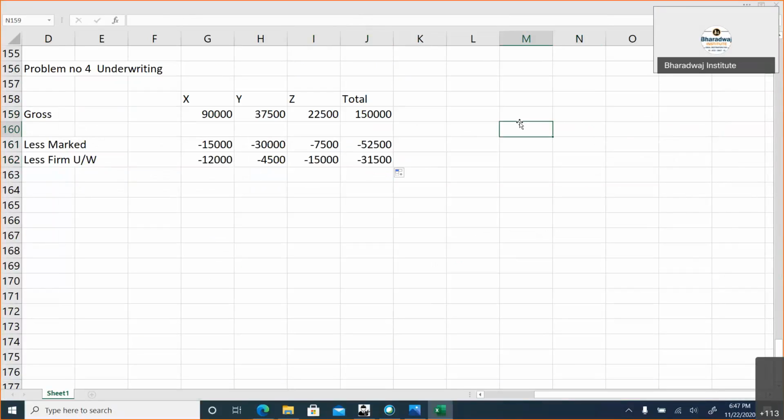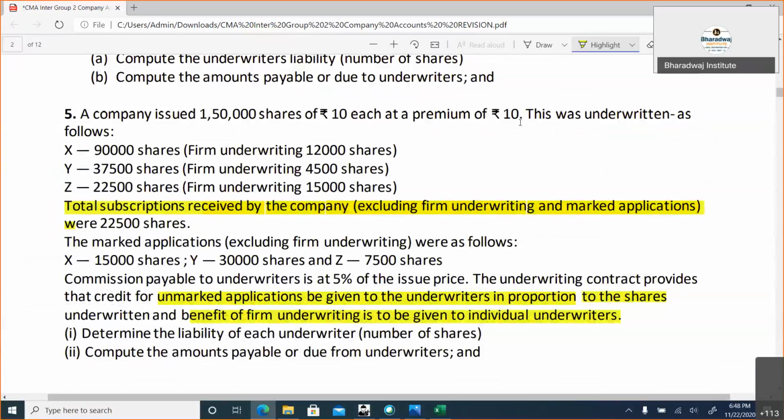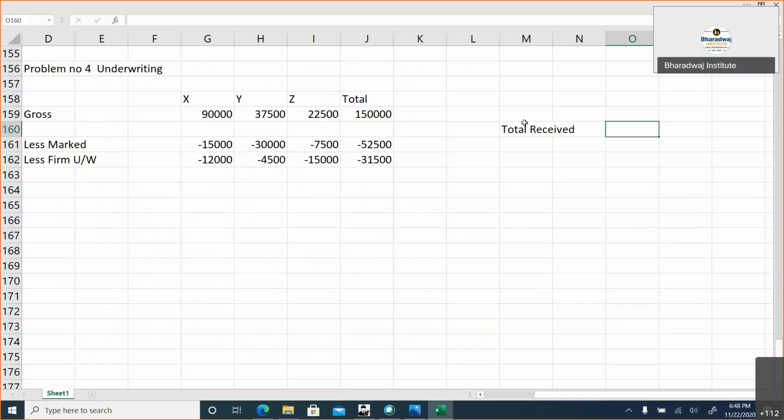What is the total received? Oh, sorry, directly they've given. Unmarked application.